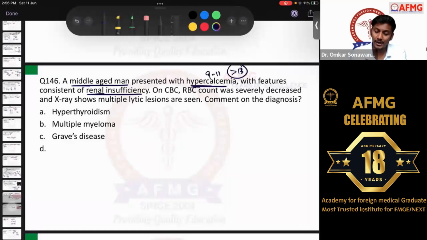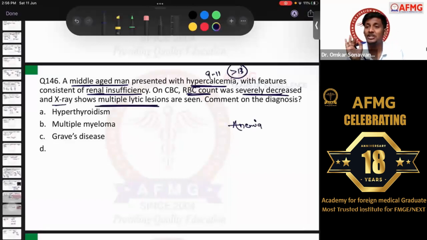On CBC, complete blood count, the RBC count was severely decreased. That means the patient was having anemia as well. And the X-ray shows multiple lytic lesions. So multiple punched out lytic lesions, multiple osteolytic lesions, if they say that, definitely that is more likely to be a case of multiple myeloma. So either a middle-aged man or an elderly patient presenting to you with low backache, I told you the first differential diagnosis should be multiple myeloma.